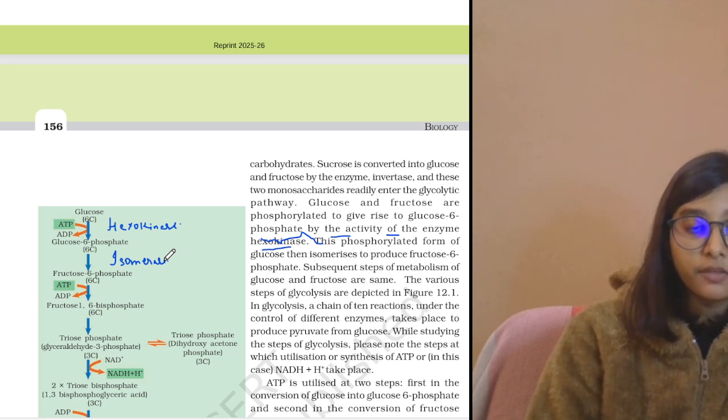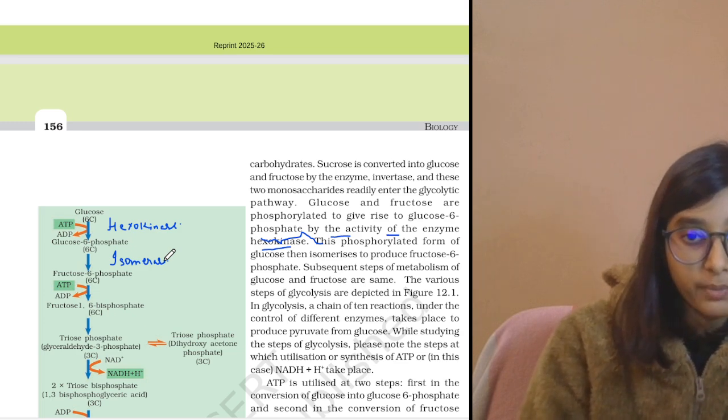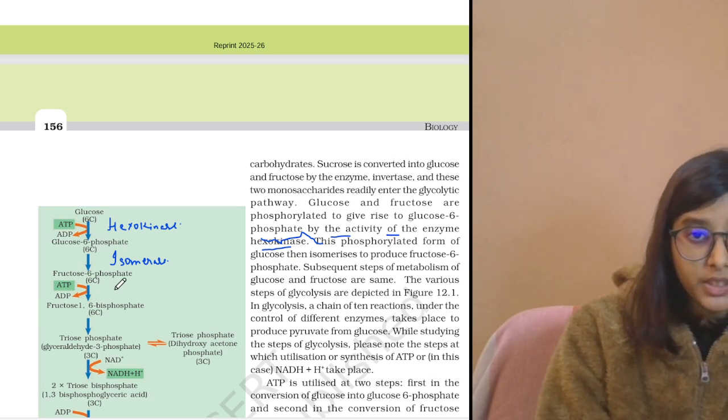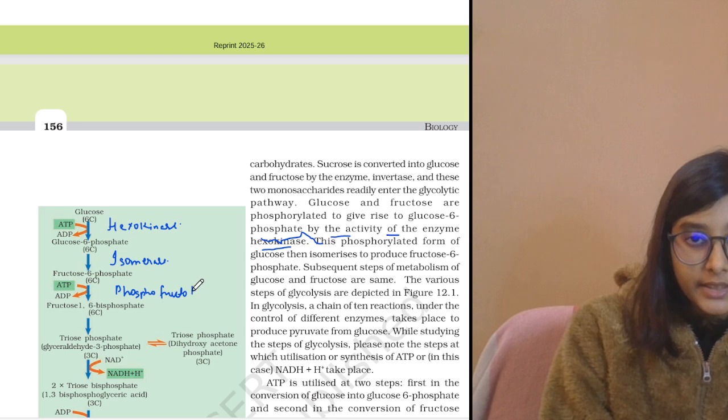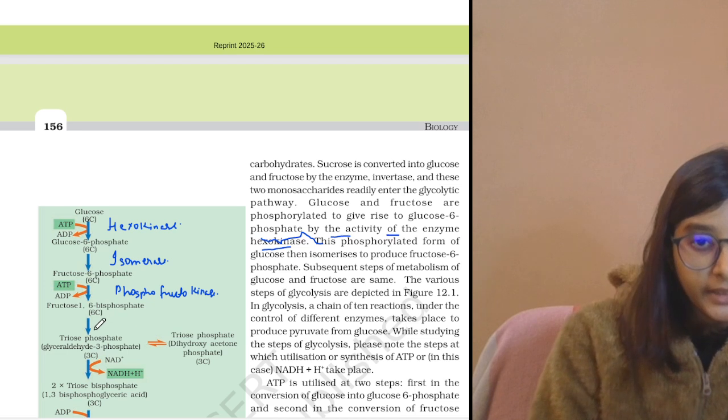Then you can see the fructose 6-phosphate is converted into fructose 1,6-bisphosphate. Here the enzyme at work is phosphofructokinase. This will convert fructose 6-phosphate into fructose 1,6-bisphosphate, and then the fructose 1,6-bisphosphate is converted into triose phosphate.